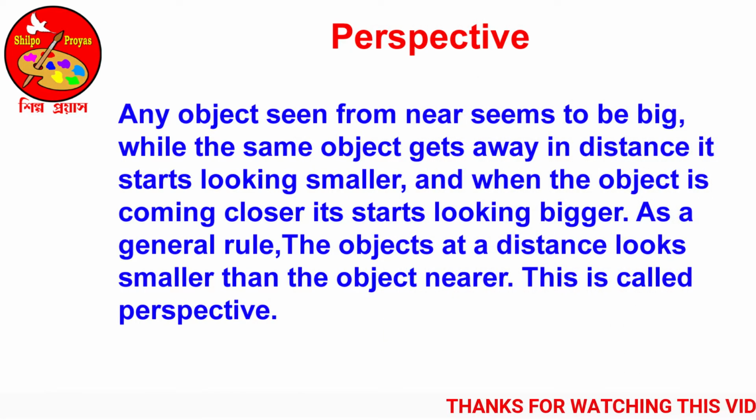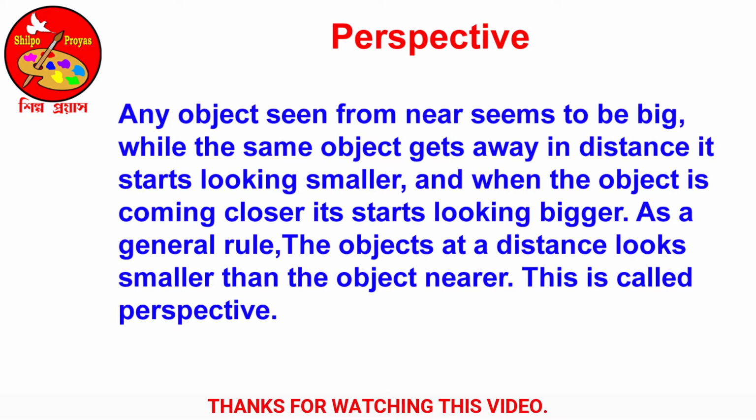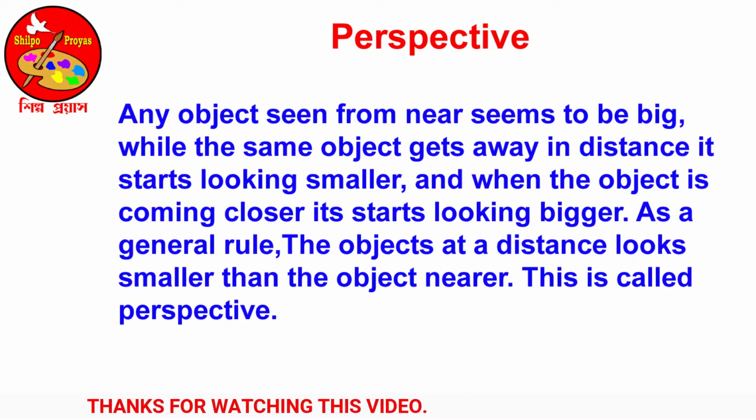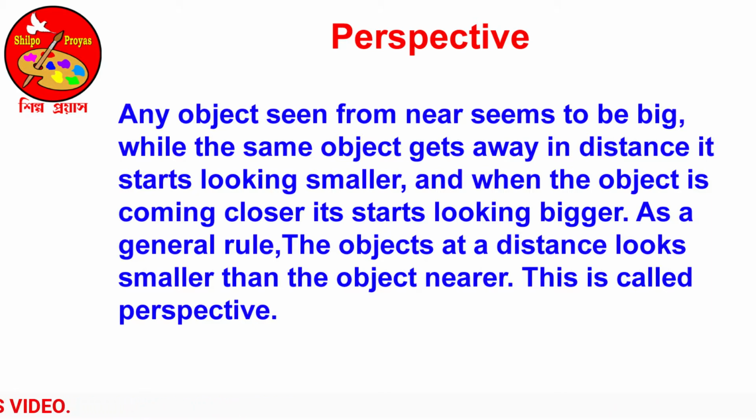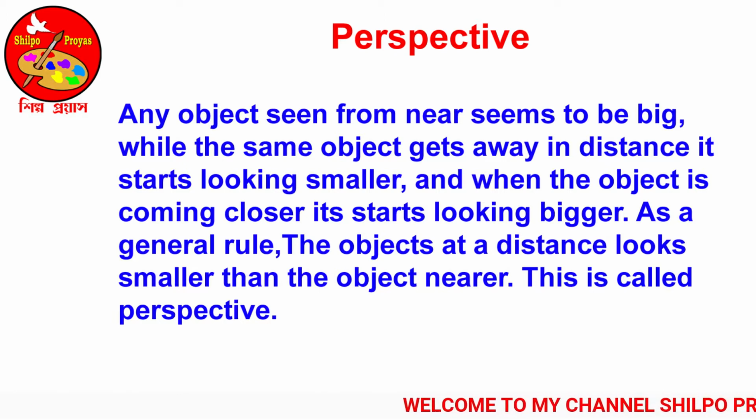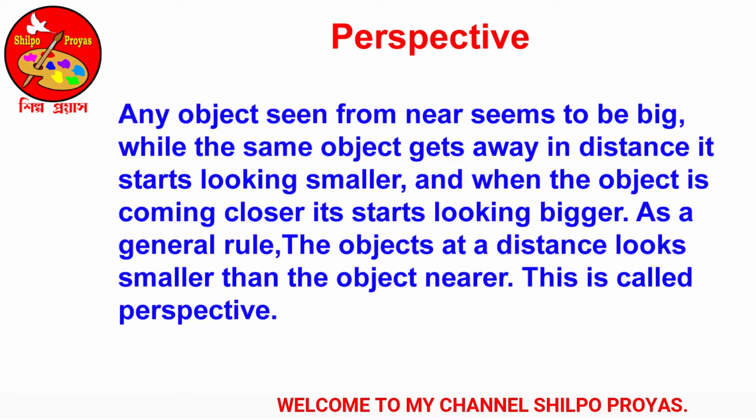Perspective. Any object seen from near seems to be big, while when the same object gets away in the distance, it starts looking smaller. And when the object is coming closer, it starts looking bigger. As a general rule, the objects at a distance look smaller than the objects near. This is called perspective.